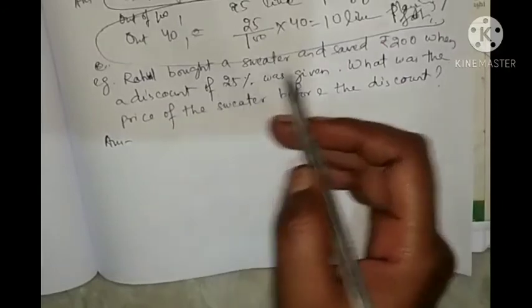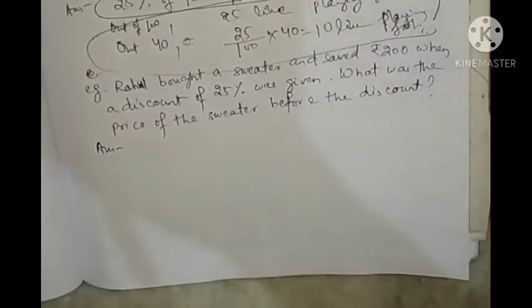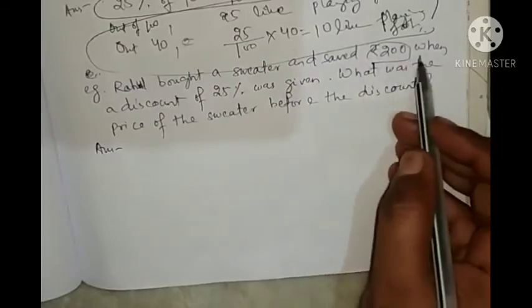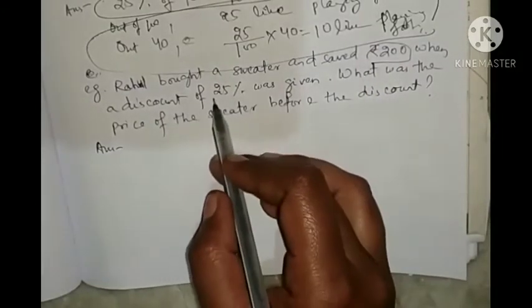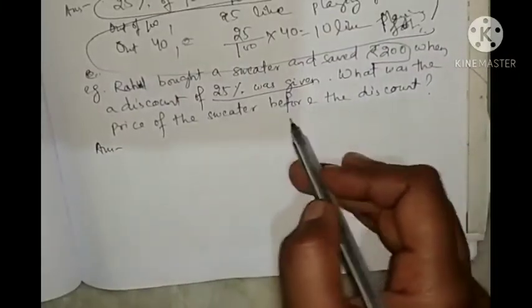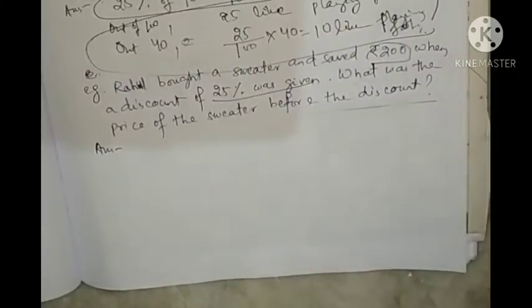Rahul bought a sweater and saved rupees 200 when a discount of 25% is given. What was the price of sweater before the discount? You have heard about discount? Now in every occasion, सब occasion ने सब कौन बने बड़ बड़ मॉल रे नहले सबुतरे कौन कहते डिस्काउंट 25%, डिस्काउंट 5%, डिस्काउंट 10% डिस्काउंट.